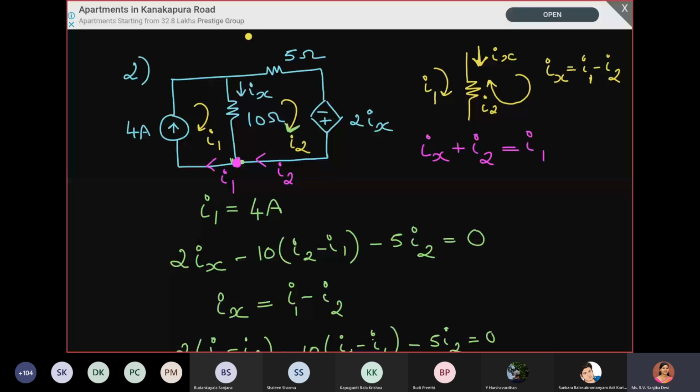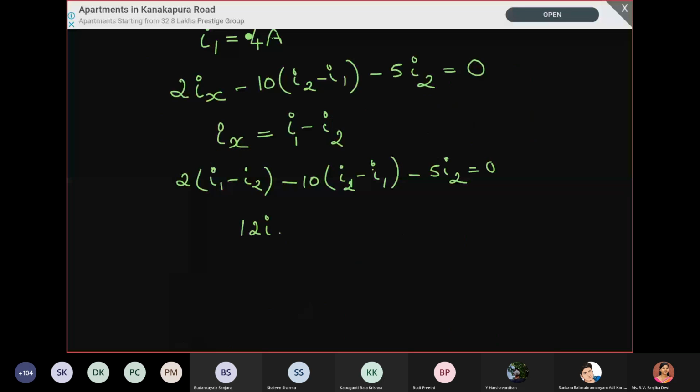What is I2? So I1 we have already determined as 4 ampere.